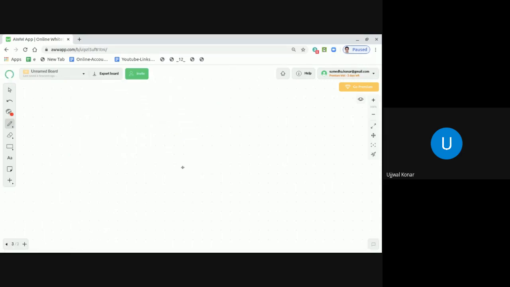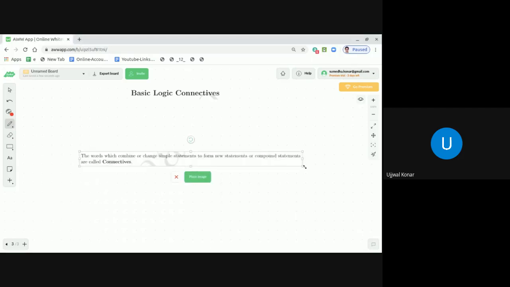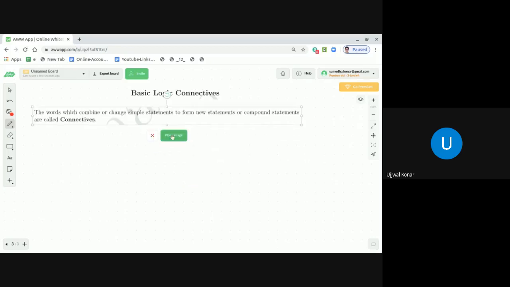The words which combine or change simple statements to form new statements or compound statements are called connectives. So what are connectives? Let me first give you the definition, and after that we will discuss further.